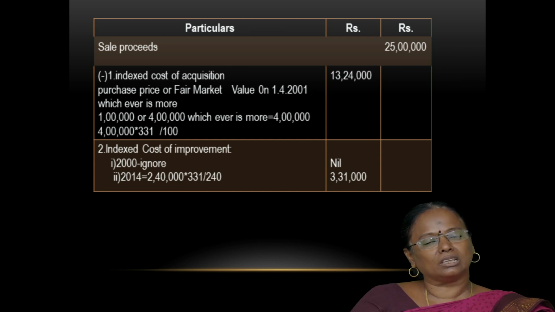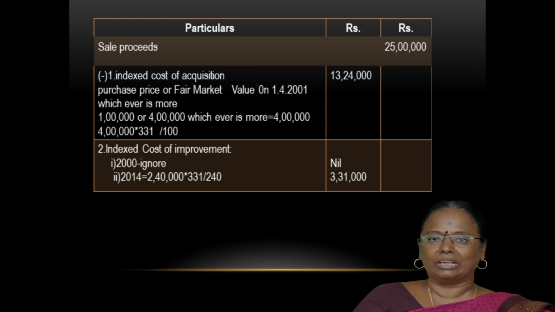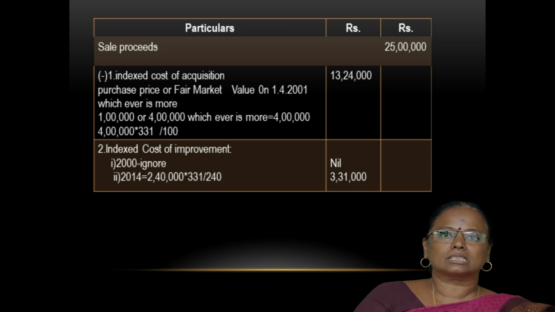So we take the cost of acquisition as rupees 4 lakhs divided by 100, which is the base of 2001, multiplied by the index number for the year 2023, that is 331, since the asset was transferred in 2023. So the indexed cost of acquisition is rupees 4 lakhs divided by 100 into 331, which comes to 13 lakhs 24,000.